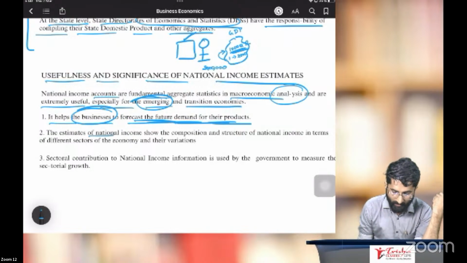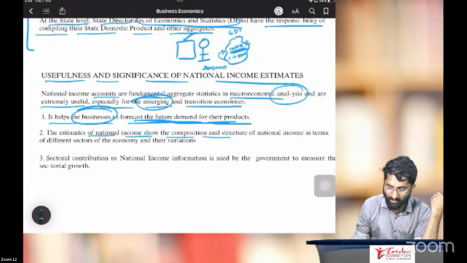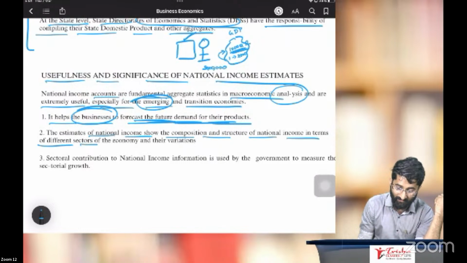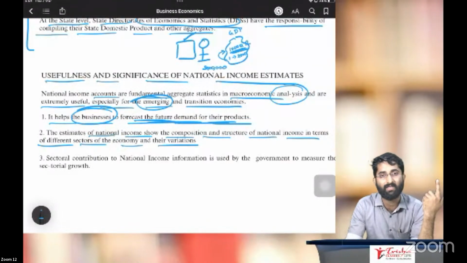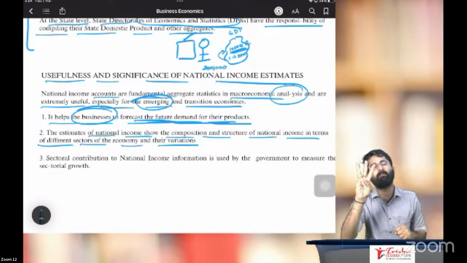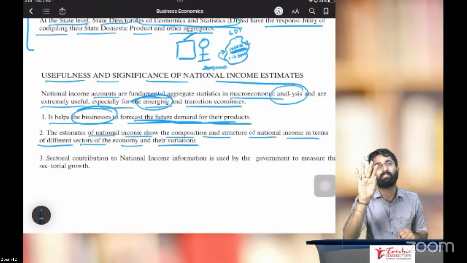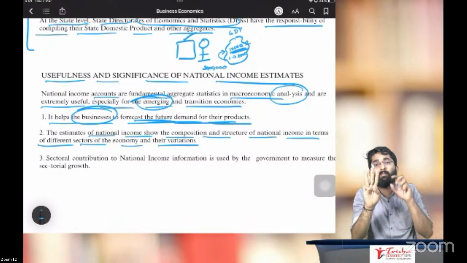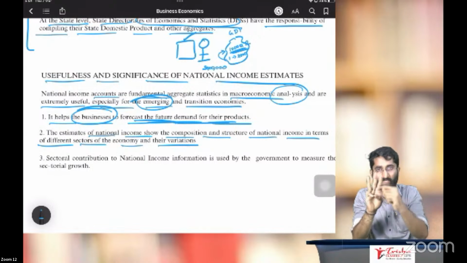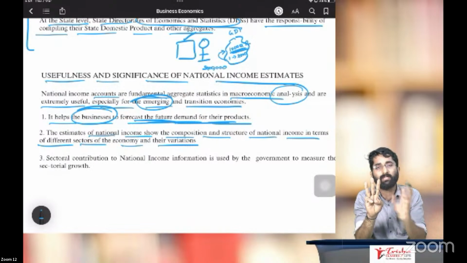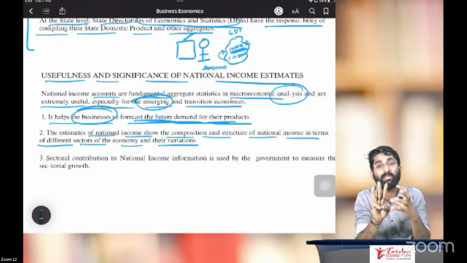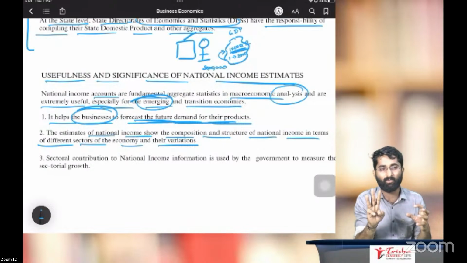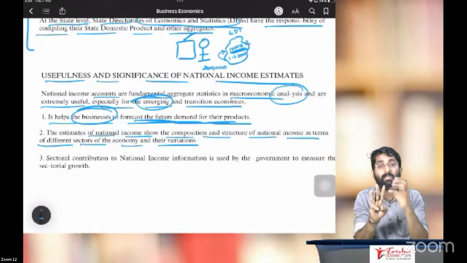Second one, the estimate of national income shows the composition and structure of the national income in terms of different sectors of the economy and their variations. We know that there are 3 basic sectors. Which are the 3 sectors? Primary, secondary, tertiary. Primary is agriculture, secondary is industry, tertiary is service. Now, by calculating the income of all these sectors, I will get to know which sector is the leading sector.